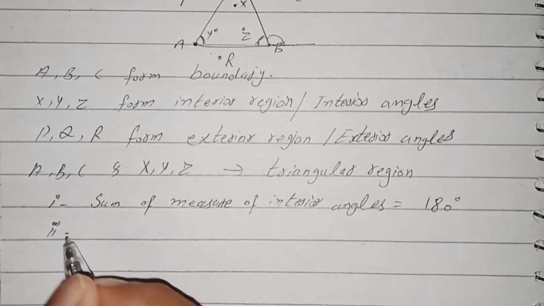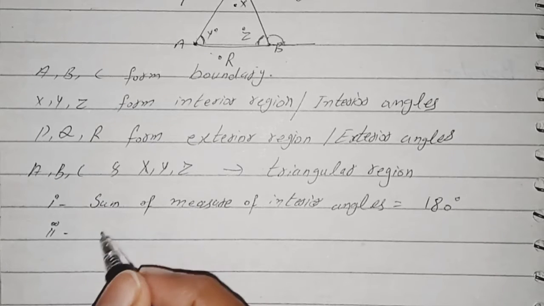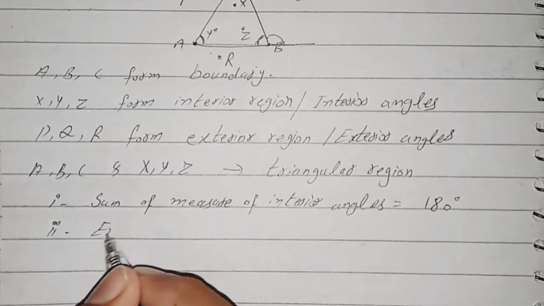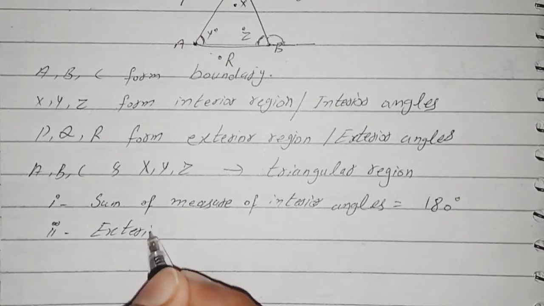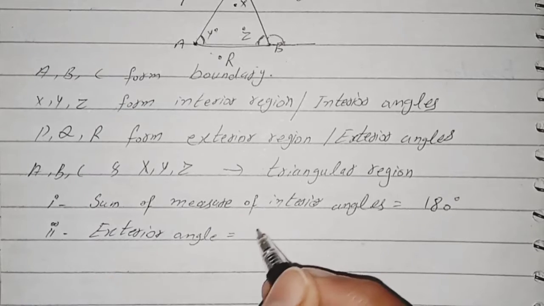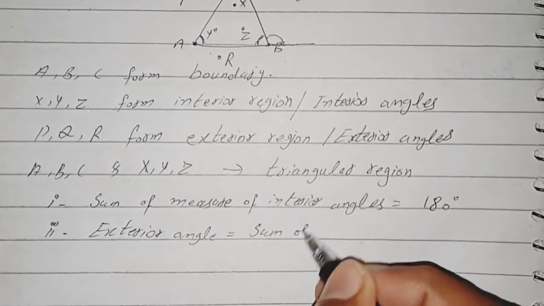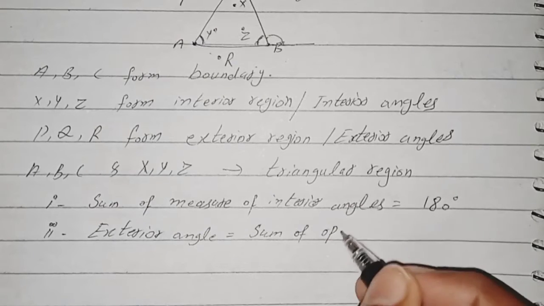Second point is that an exterior angle is equal to the sum of opposite interior angles.